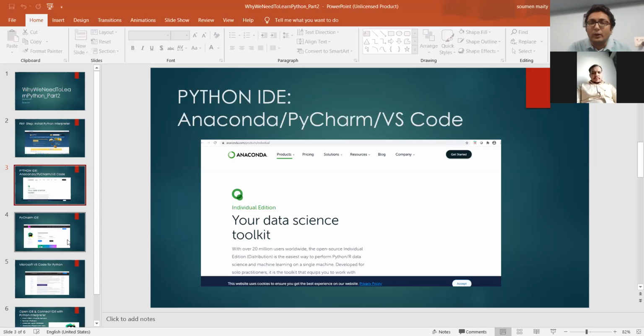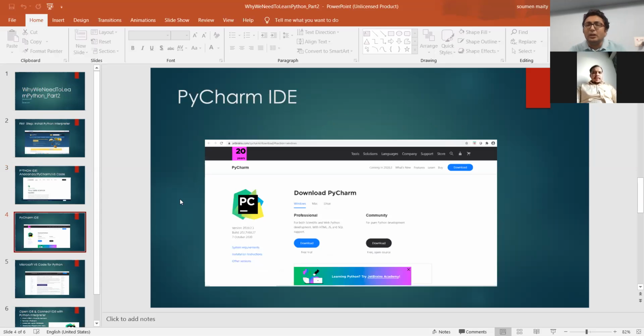Once you install your IDE, always remember you have to integrate or connect your Python interpreter and IDE. Only then will your IDE execute your Python code. The same goes for JetBrains. You go to the JetBrains website and download PyCharm.